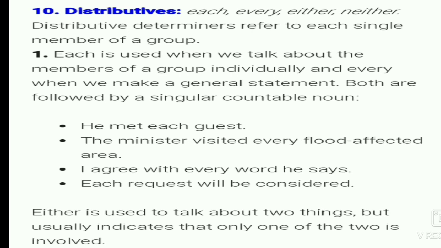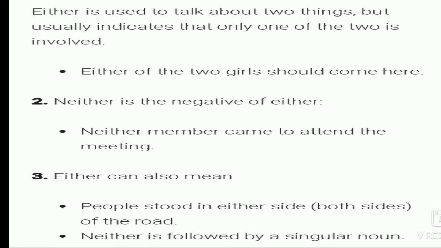Both are followed by a singular countable noun. He met each guest. The minister visited every flood-affected area. Either is used to talk about two things, and usually indicates that only one of the two is involved. Either of the two girls should come here. Neither is used for the negative of either. Neither member came to attend the meeting.